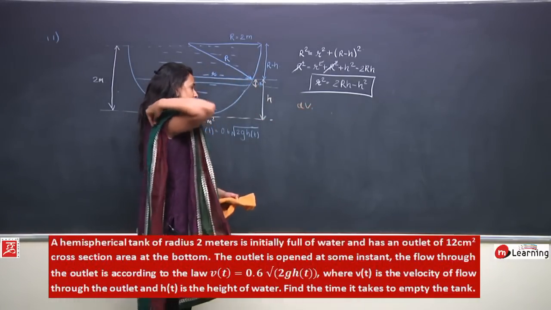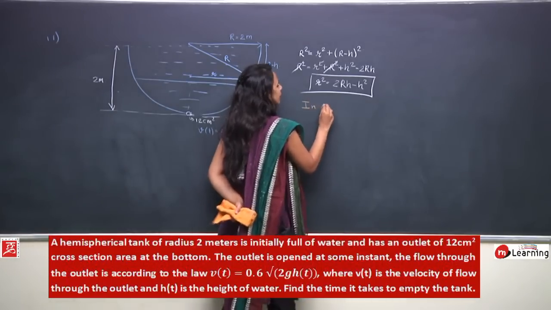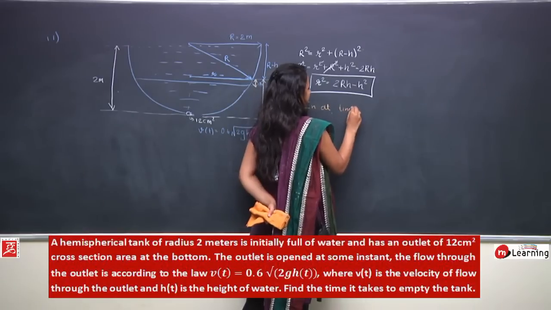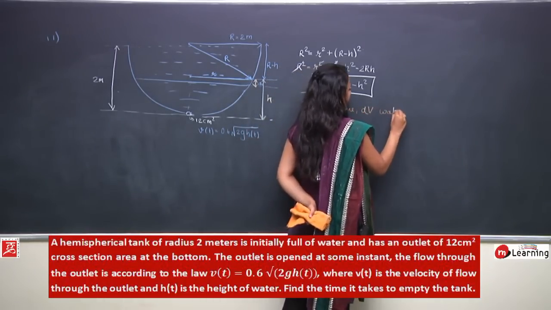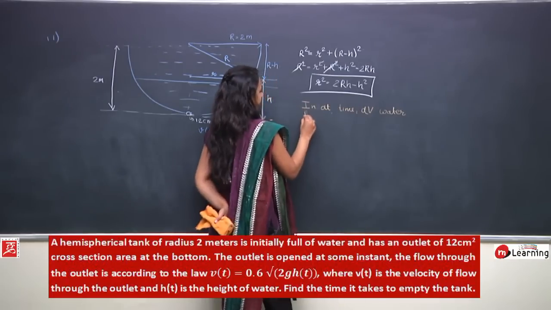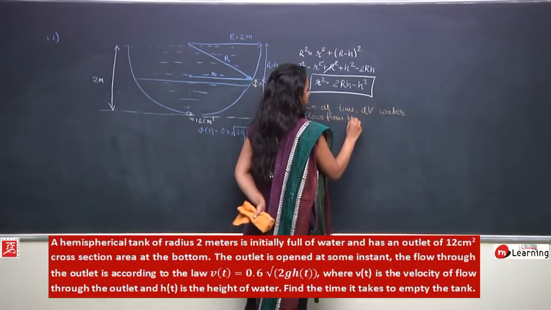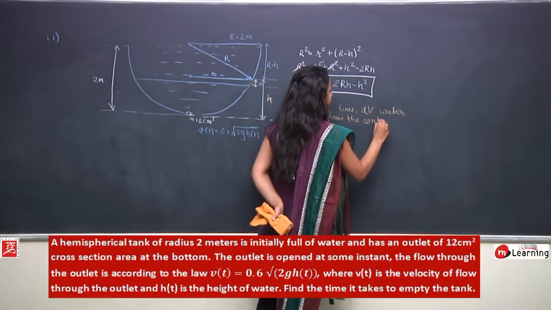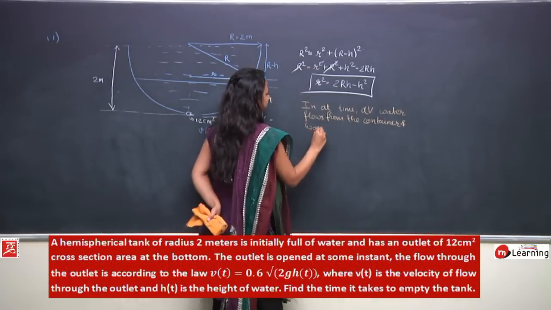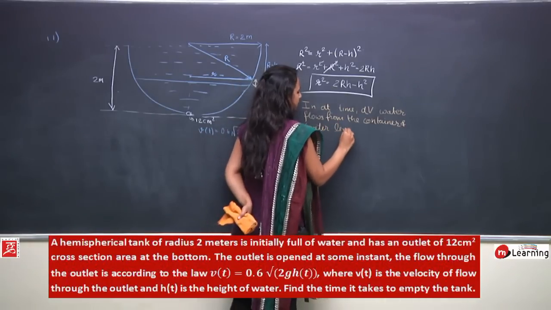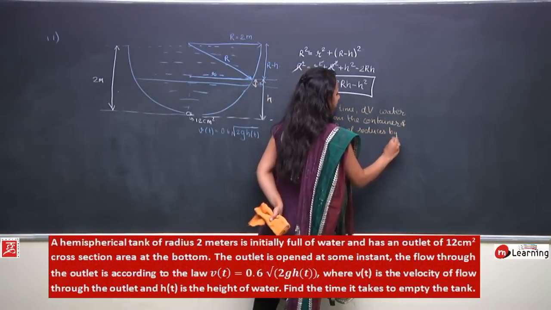So what I am telling is, in dt time, dv amount of water flows from the container and the water level reduces by small dh.